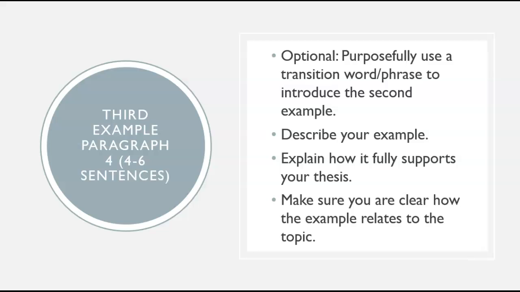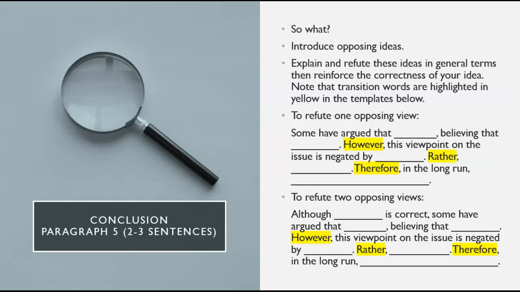As with our other example paragraphs, you'll describe the example and use most of the paragraph to show how it connects to your thesis. With all of these example paragraphs, make sure that you're clearly articulating how this example connects to your topic.